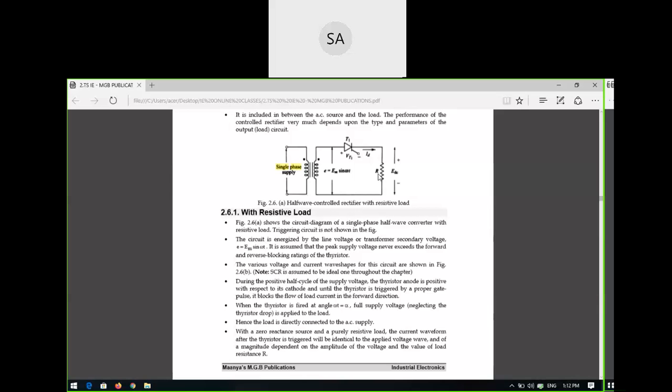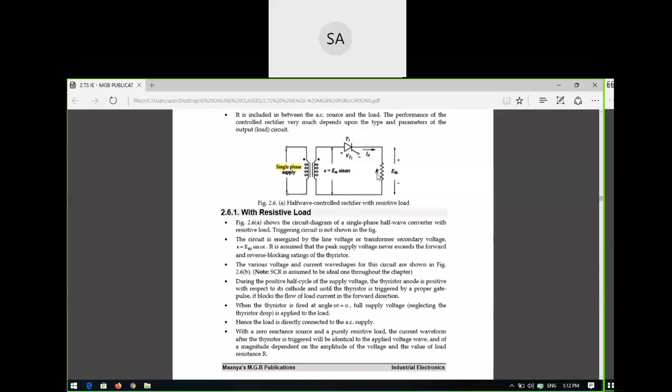So before going to the thyristor process, what should you do? You have to turn on the SCR. How to turn on the SCR? By using an external triggering circuit. That depends upon the firing. The time after which you trigger the SCR, that angle you can call the firing angle.